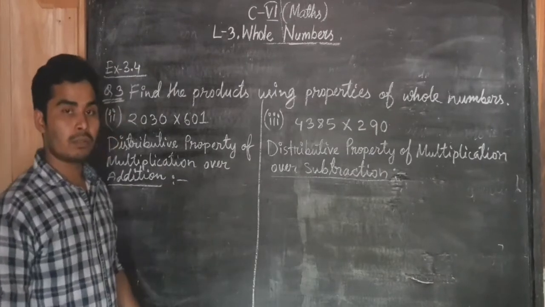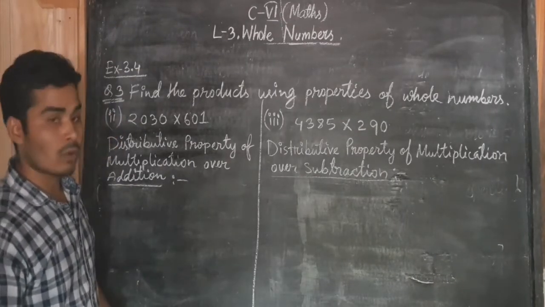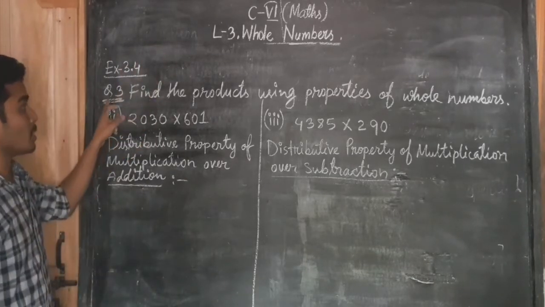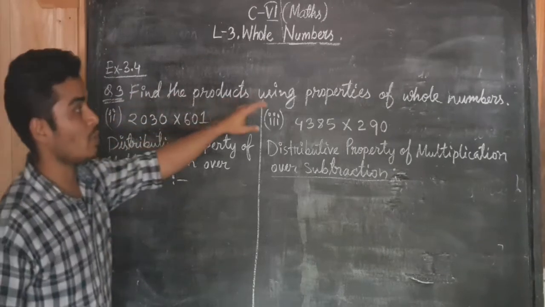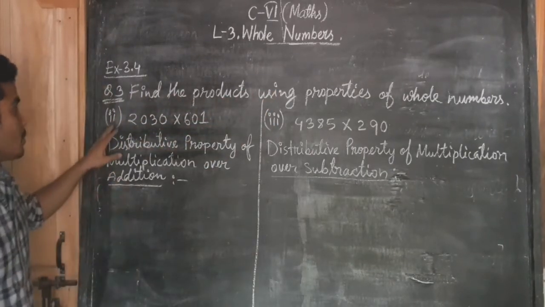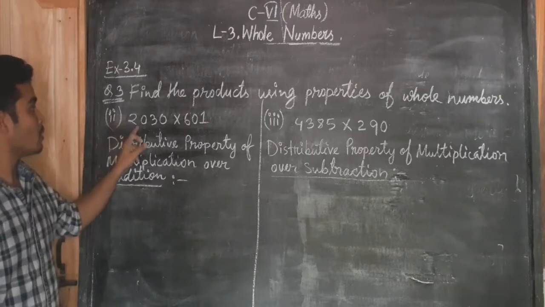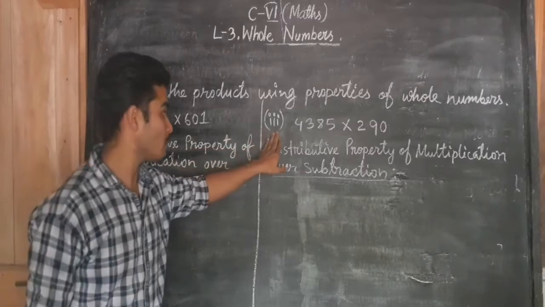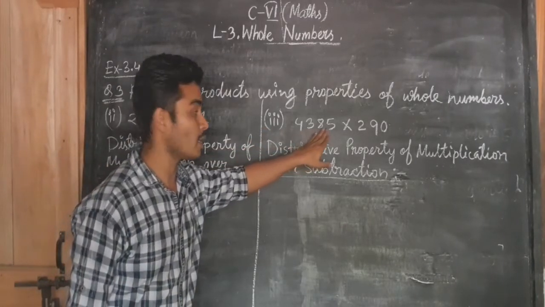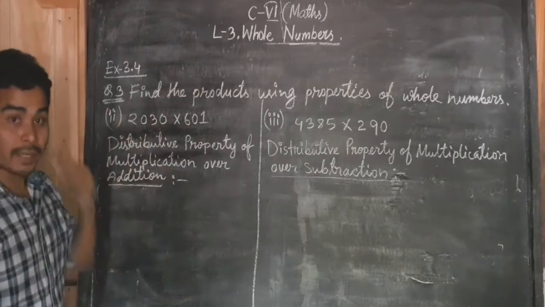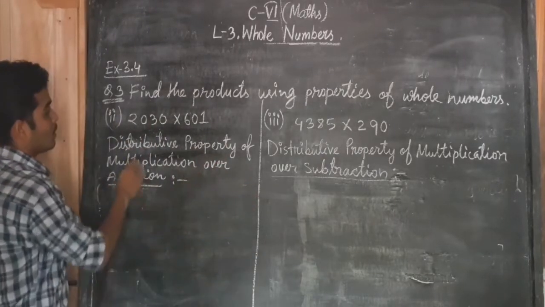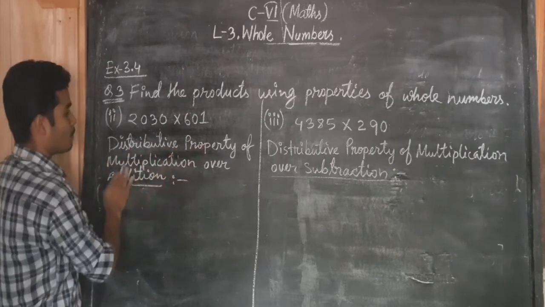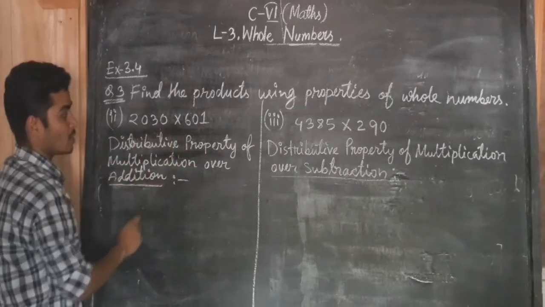Now I am going to teach you a very important property of whole numbers on multiplication. You can see these two questions. Question number 3: find the product using properties of whole numbers. I have chosen these two questions. Question number 2, 2030 into 601, and question number 3, 4385 into 290. In this question I will apply the distributive property of multiplication because I have to do multiplication.